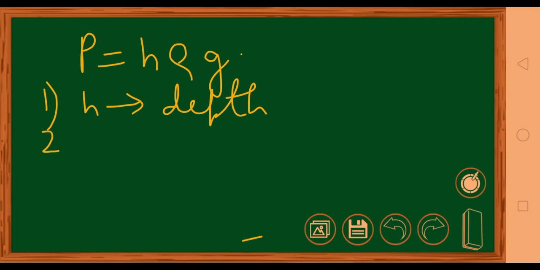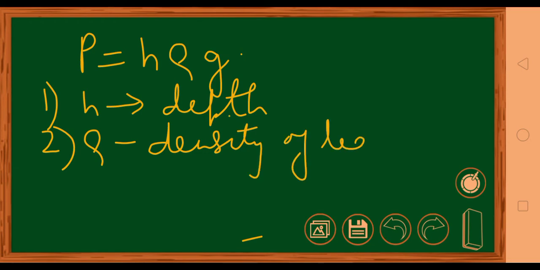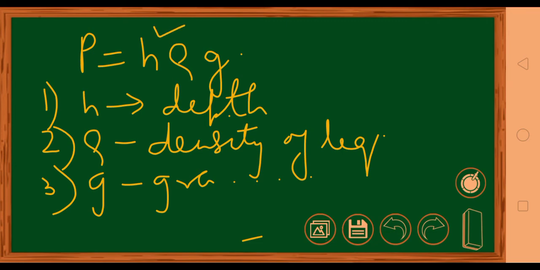Then it also depends upon rho, that is the density of the liquid. And third is G, that is the gravity, acceleration due to gravity, gravitational acceleration. So these are the three things on which it depends, and all is directly proportional. Directly proportional to H because all are in the numerator. Directly proportional to rho and directly proportional to G, which means more the depth, more will be the pressure.